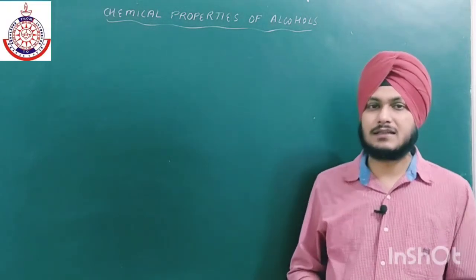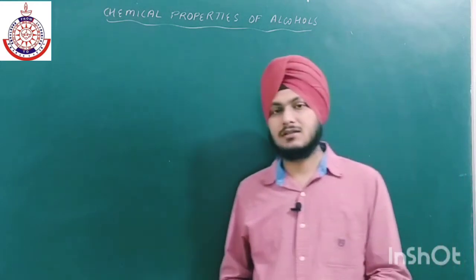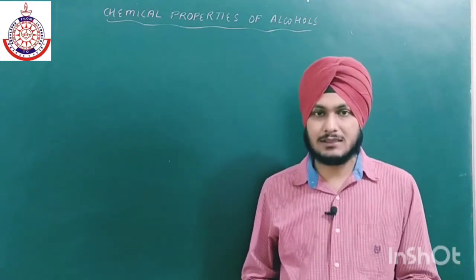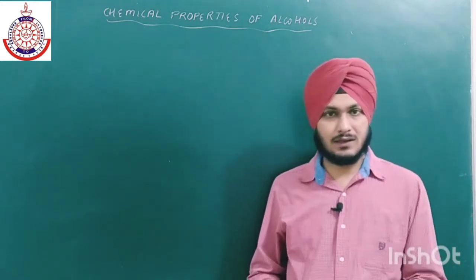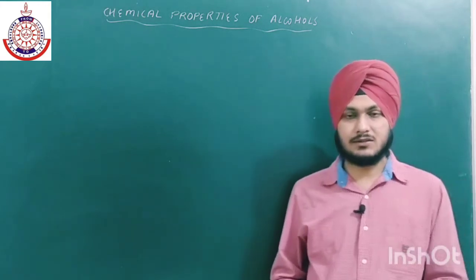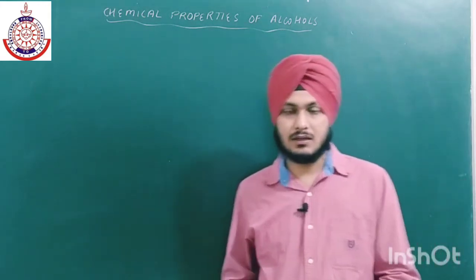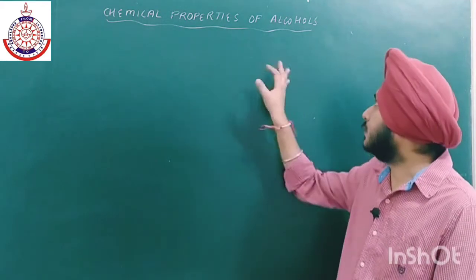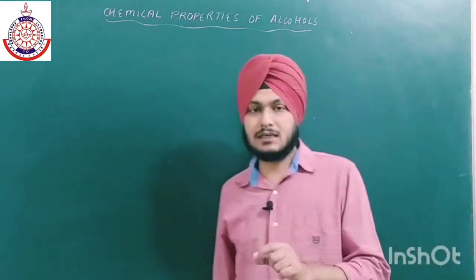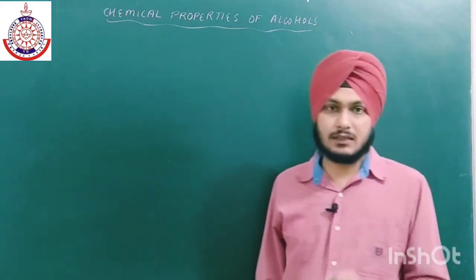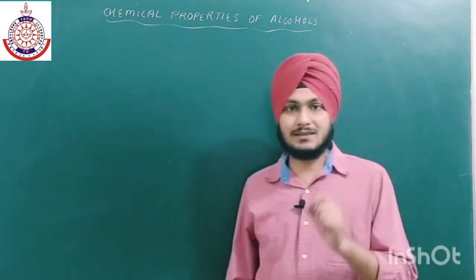So in the previous class, we have already discussed the physical properties of alcohol and phenol, and we have also covered all the methods of preparation of alcohols and phenol. Okay, so let us move on to the chemical properties of alcohol, and these chemical properties are very important. This is the basis of this chapter.